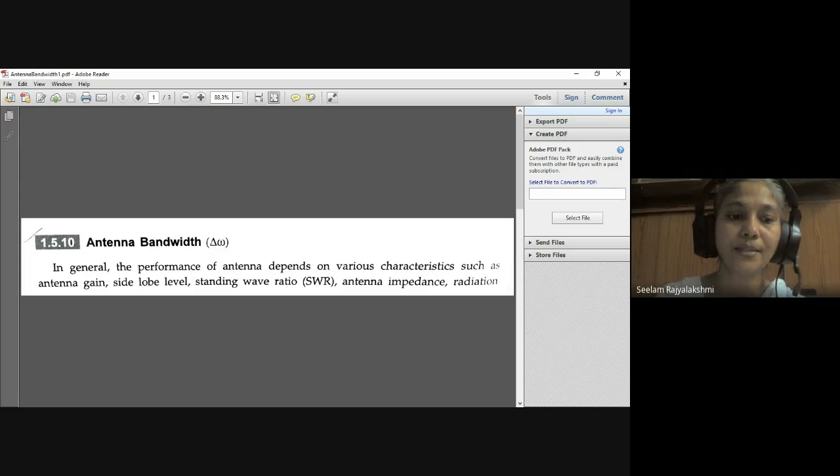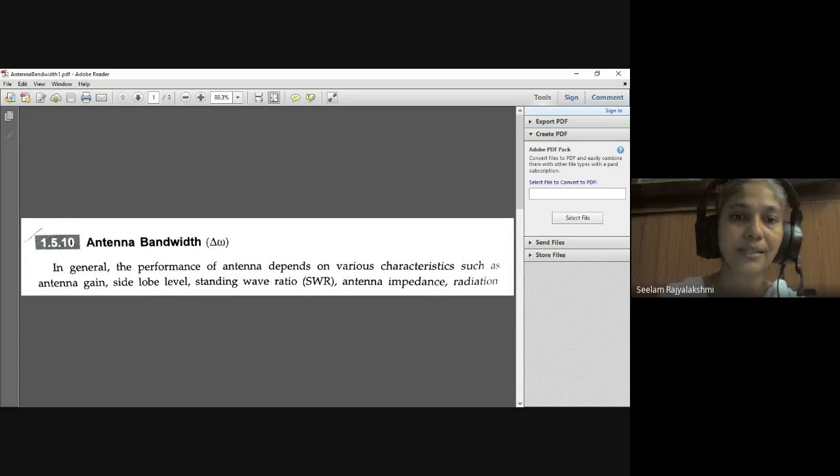The major lobe is in the intended direction and contains maximum radiation. Any lobe other than the intended direction, or other than the major lobe, is the side lobe.